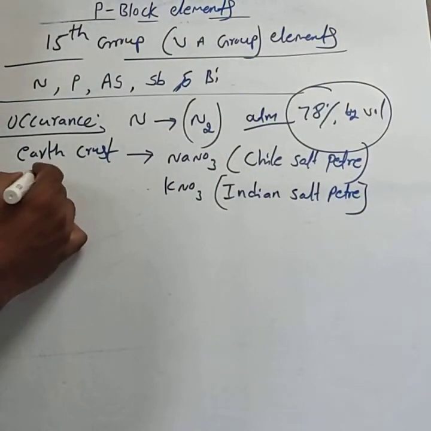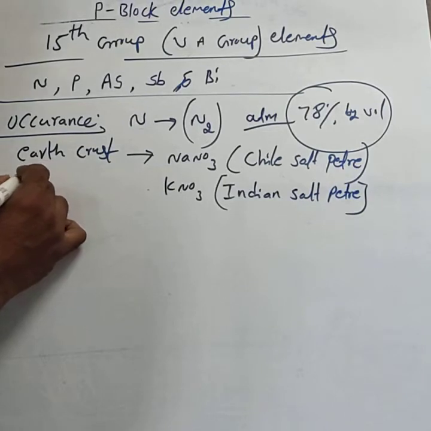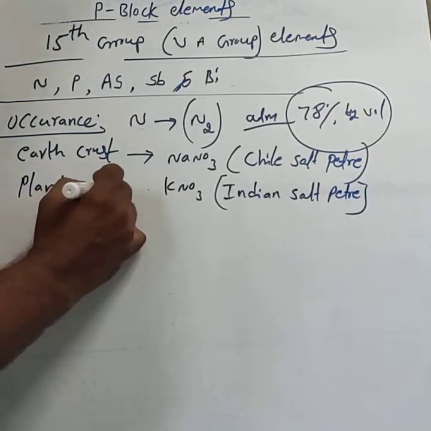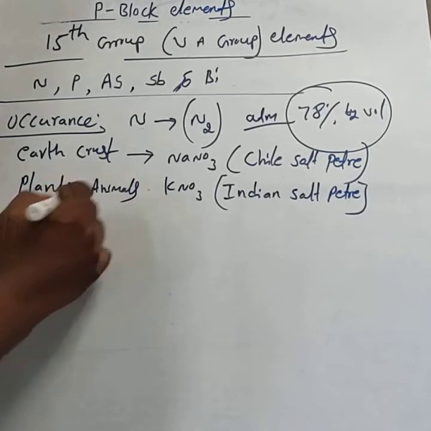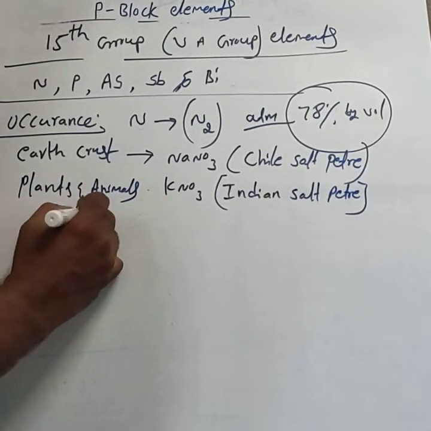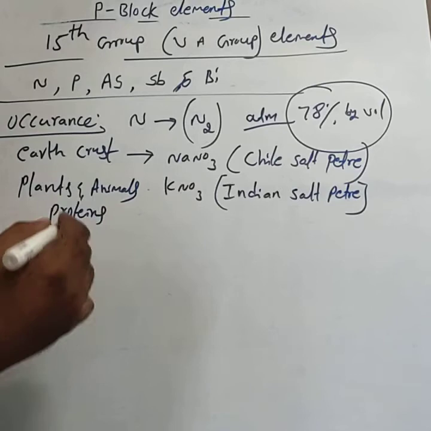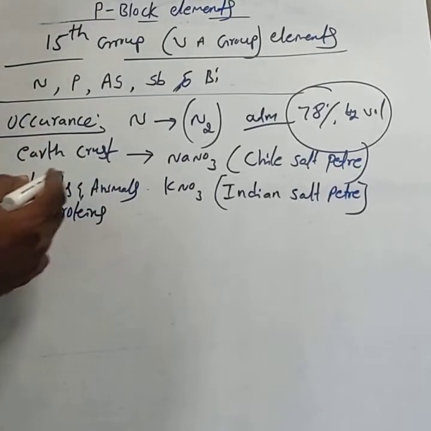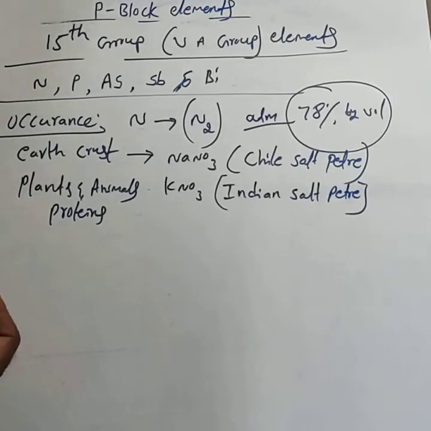It also occurs in plants and animals. Nitrogen is present in plants and animals in the form of proteins.